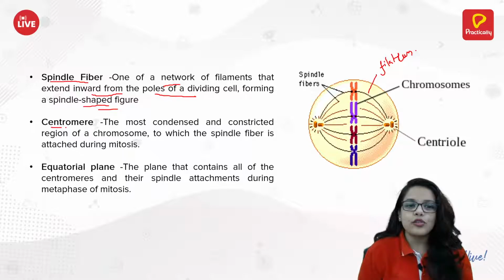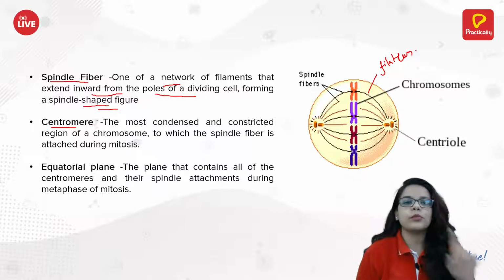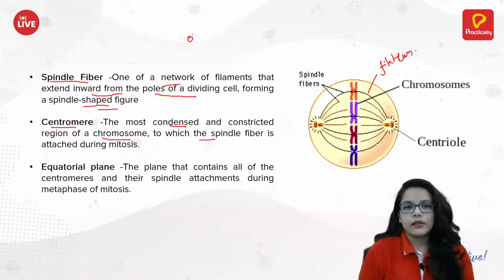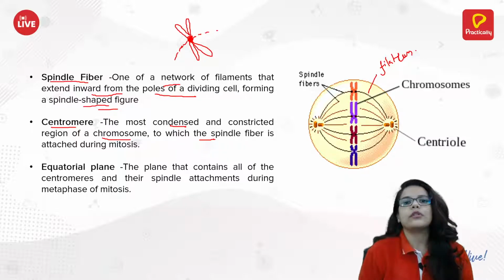The centromere is the most condensed and constricted region of the chromosome to which the spindle fiber is attached. As I said, the chromosomes have chromatids, and they are held together by something. This thing attaches to the spindle fiber, and this area is known as the centromere.